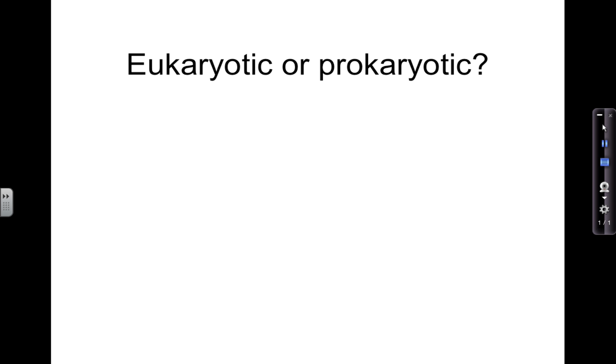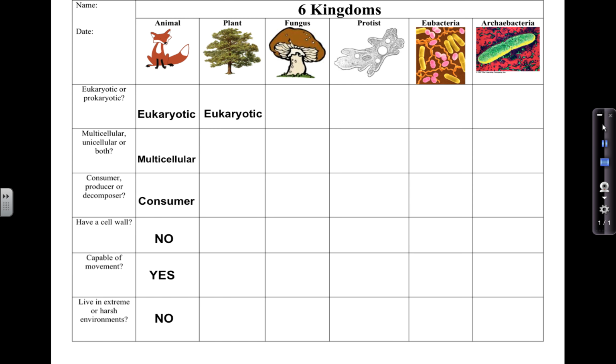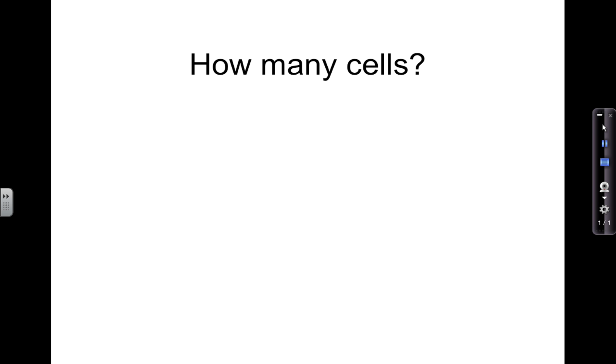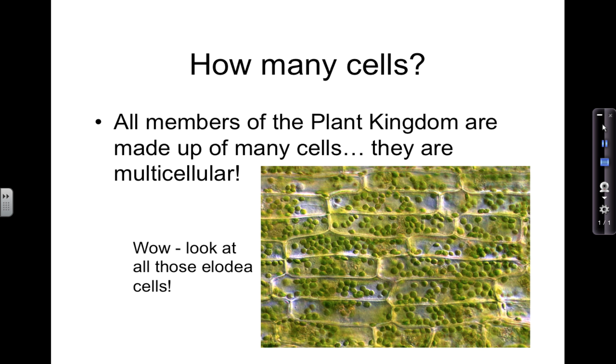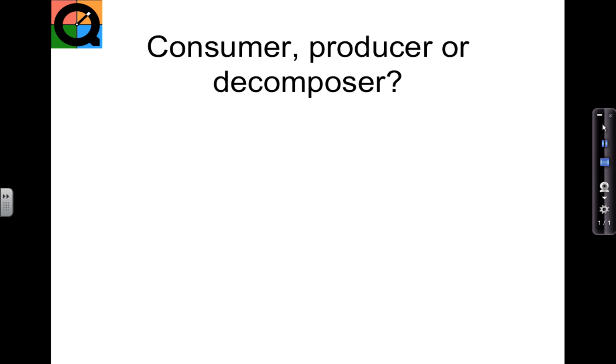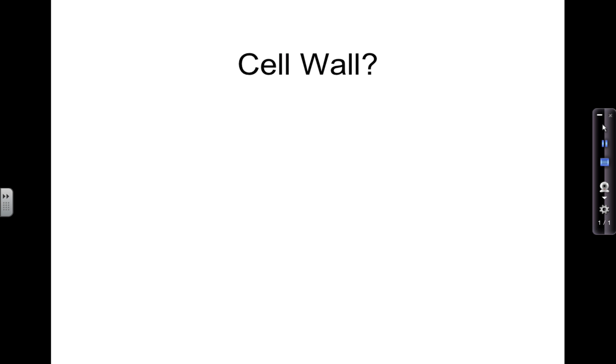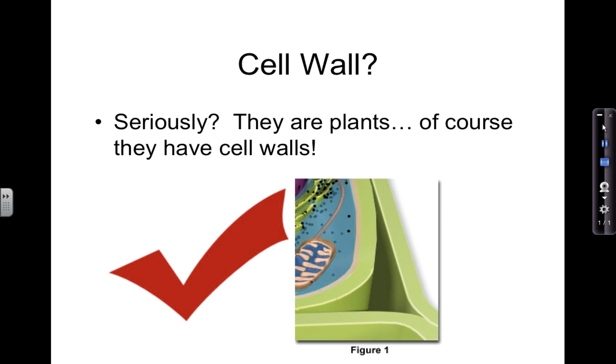On to the plant kingdom. Eukaryotic or prokaryotic cells? Of course they're eukaryotic. They have a nucleus. Are they unicellular or multicellular? Multicellular. How about, are they consumers, producers, or decomposers? You know this. Plants. Of course, plants are producers. Do they have a cell wall? Of course they do.